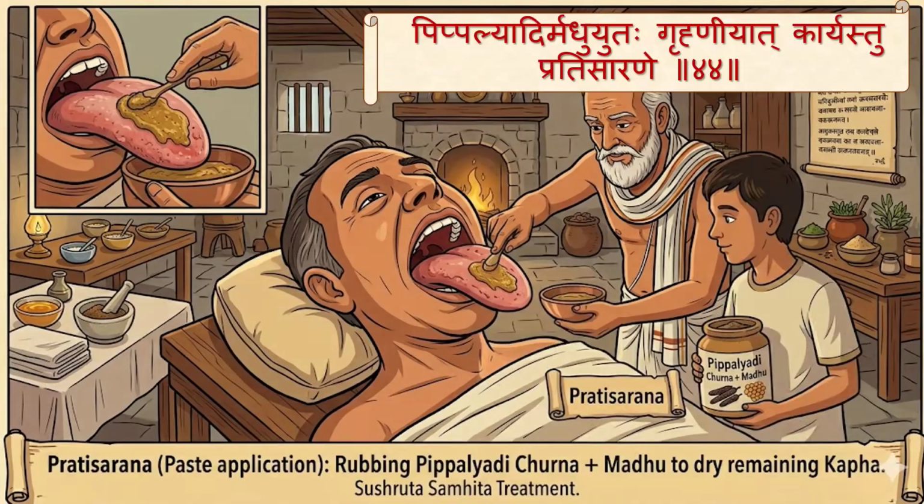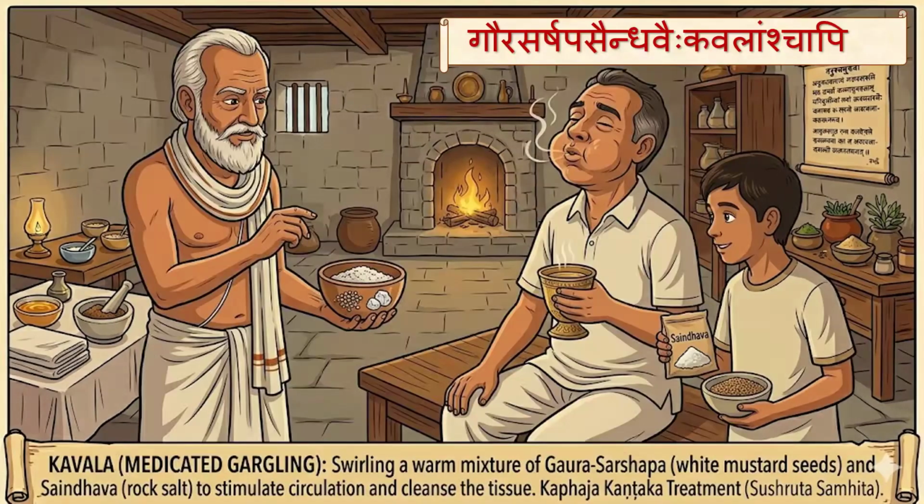After Lekana, Pradisarana. Pipalyadihi Madhuyutaha Grahniyad Karyastu Pradisarane. So Pradisarana with Pipalyadi Churna plus Madhu to remove the rest of the kapha. Then third is Kavala. Gaura Sarshava Saindavaihi Kavalamsha Abhi. So Kavala means gargling using the Gaura Sarshava, white mustard seeds, and Saindava. A mixture of the Gaura Sarshava and white mustard seeds.